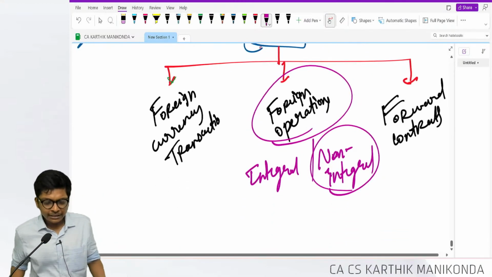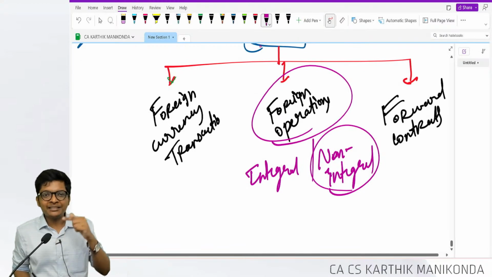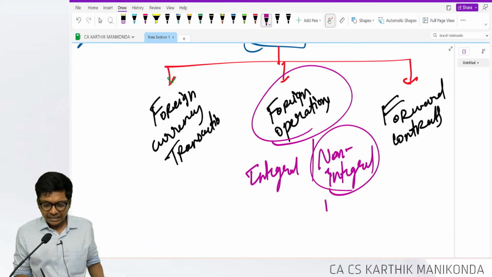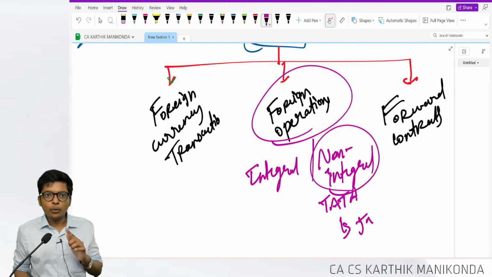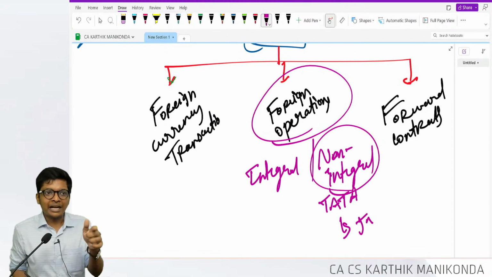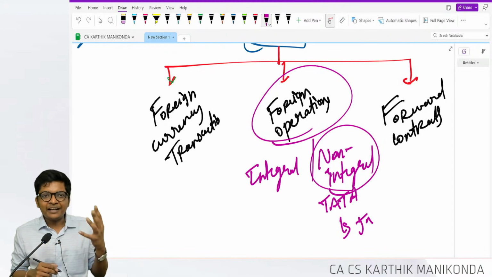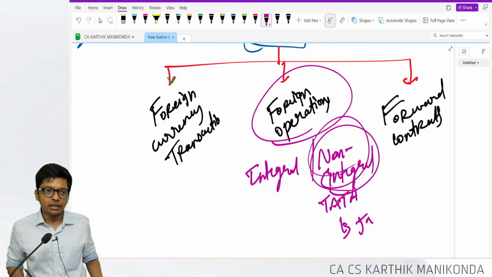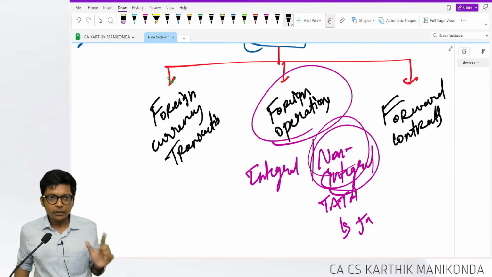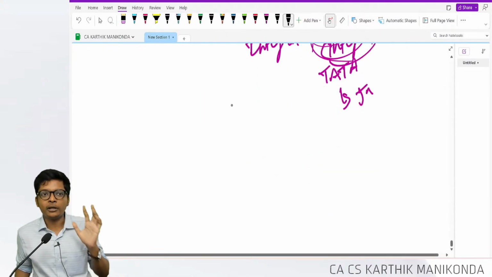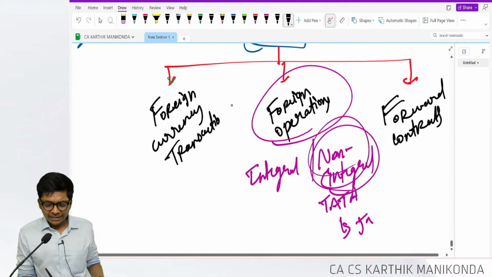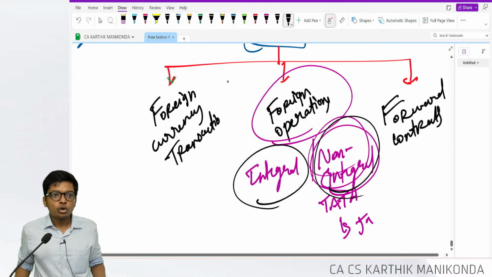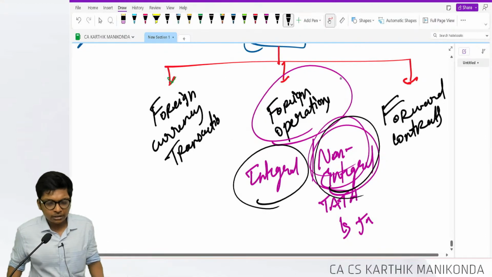For example, integral operation: Agarwal Eye Hospital in Chennai has branches in Africa, integral to our home business. Tata Motors in India have invested in Jaguar. Now Tata Motors will not go tell Jaguar, replace the seat, put a Tata seat. We will not interfere in Jaguar operations because they are doing an extremely good job. I just invested and left it to grow. That's a non-integral operation. Now this sum will not come in AS11, so it won't come in accounting standards. It comes only in branch accounts in foreign branch, where you should remember the exchange rates for integral and non-integral. Okay, non-integral is not a big issue, guys.